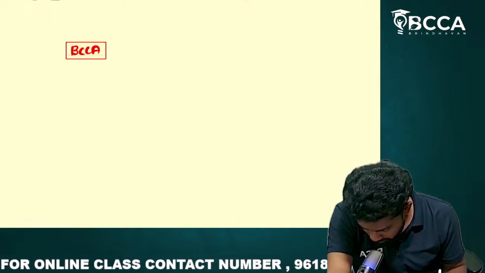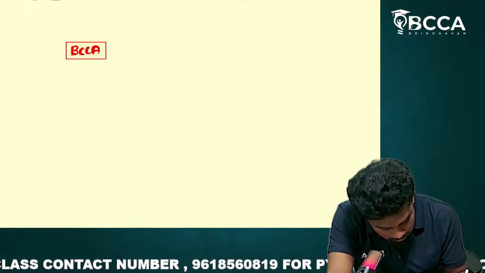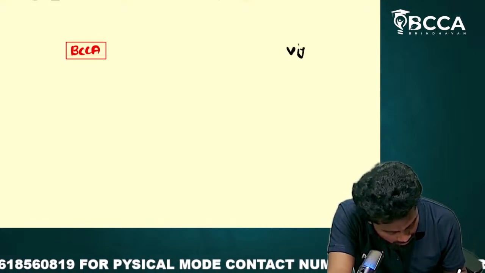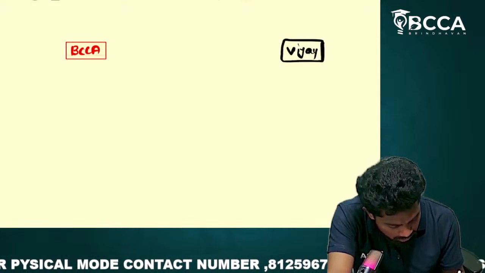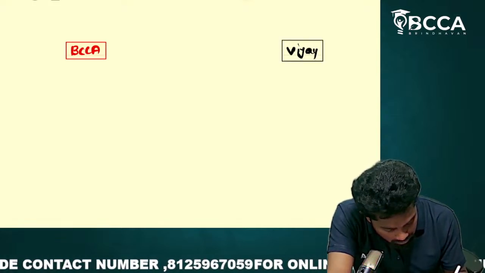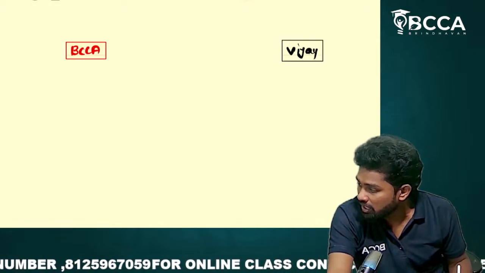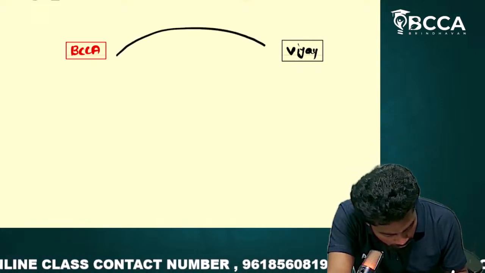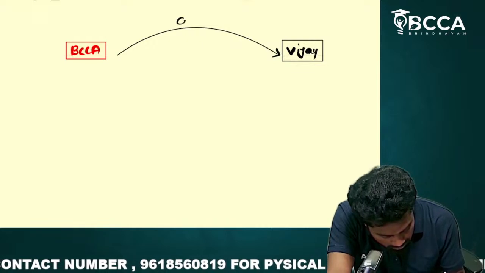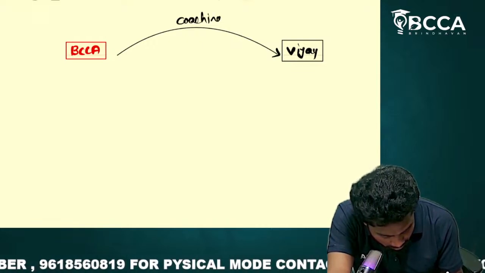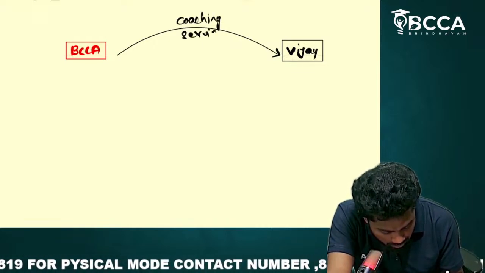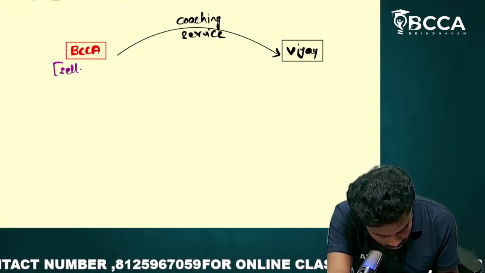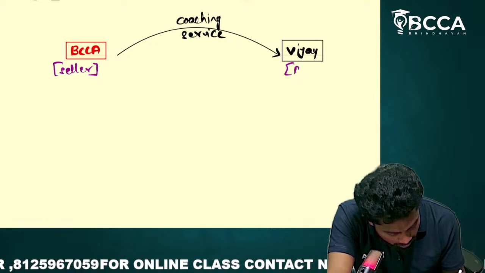And let us understand, there is a student named Vijay. BCCA, whether it is supply of goods or service, it is going to supply service. So BCCA provided coaching service to Mr. Vijay. So tell me, who is the seller here, who is the buyer here? BCCA will be the seller. Vijay will be the buyer.